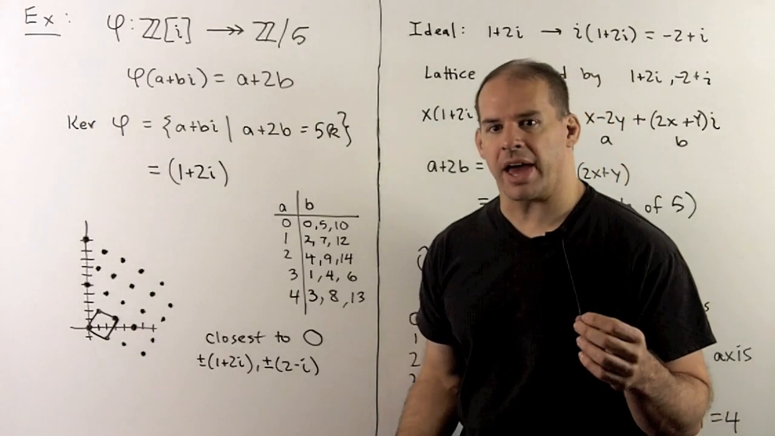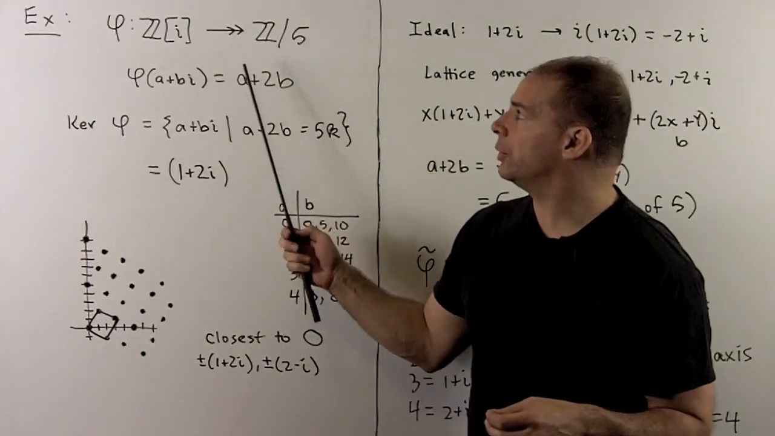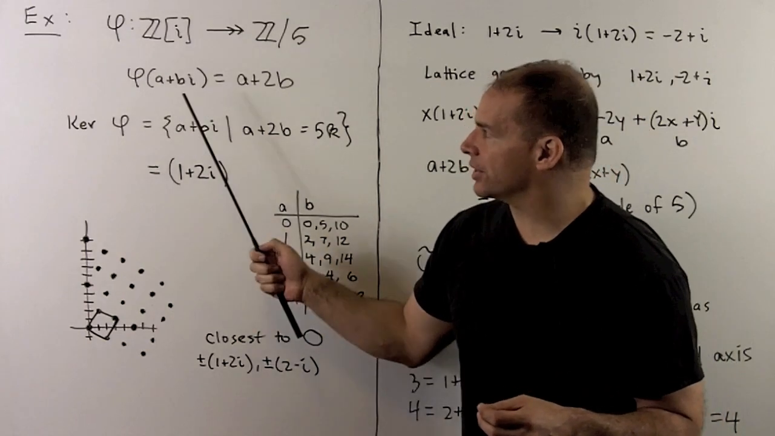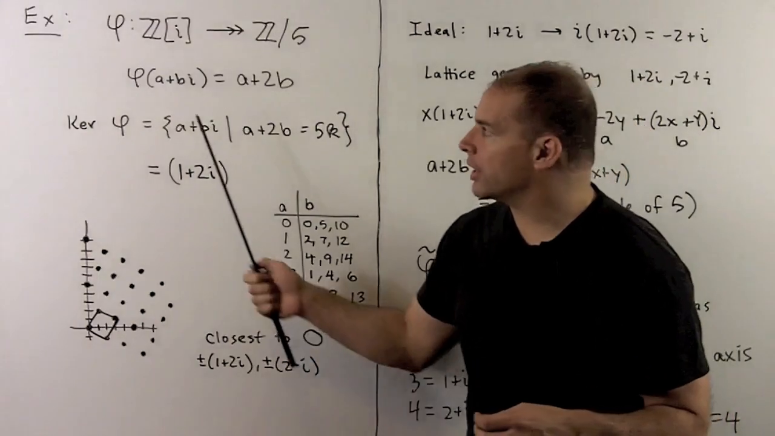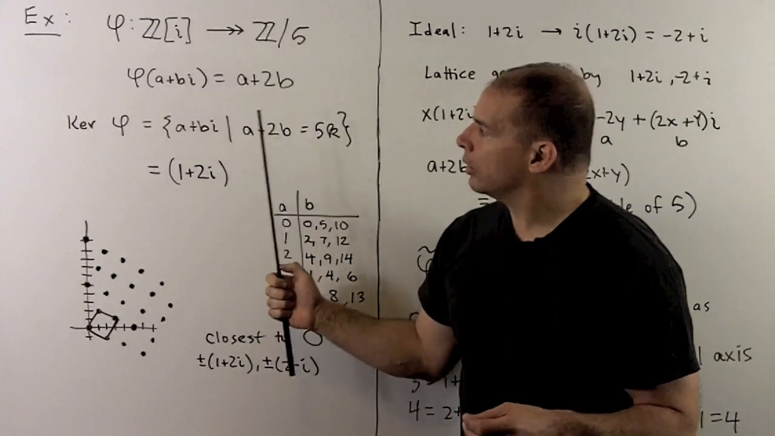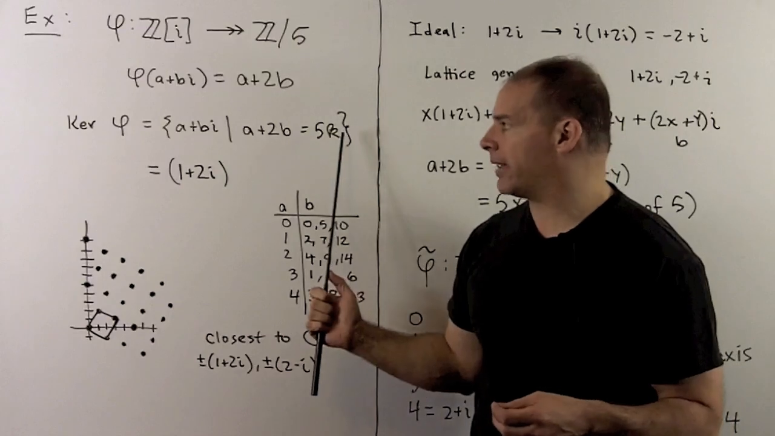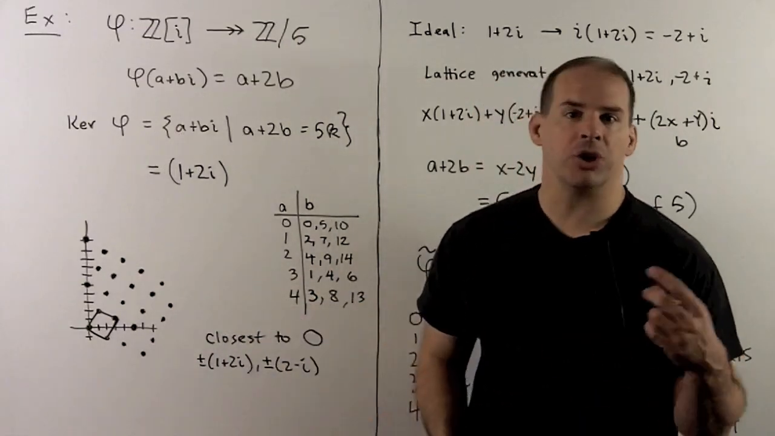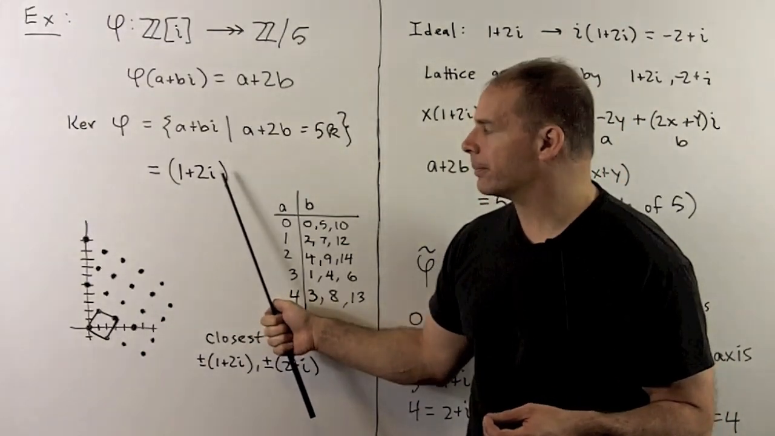We finish with a familiar example. We have phi carrying the Gaussian integers, Z adjoin i, into the integers modulo 5. We define phi to send a plus bi to a plus 2b in Z mod 5. We've already seen that this is a homomorphism. For the kernel, we have all Gaussian integers a plus bi such that a plus 2b is a multiple of 5. This doesn't seem like a very tractable definition, but it turns out this is just the set of all Gaussian integers that are multiples of 1 plus 2i.